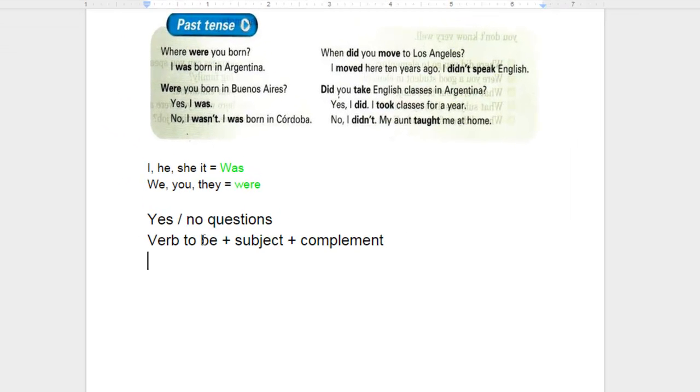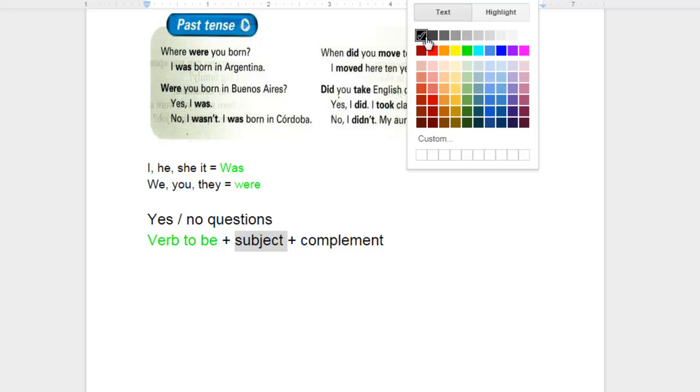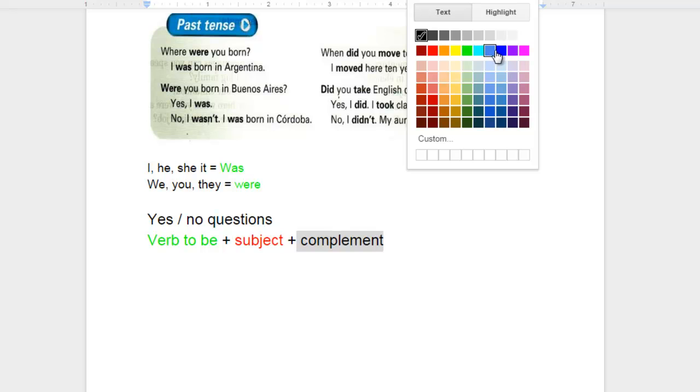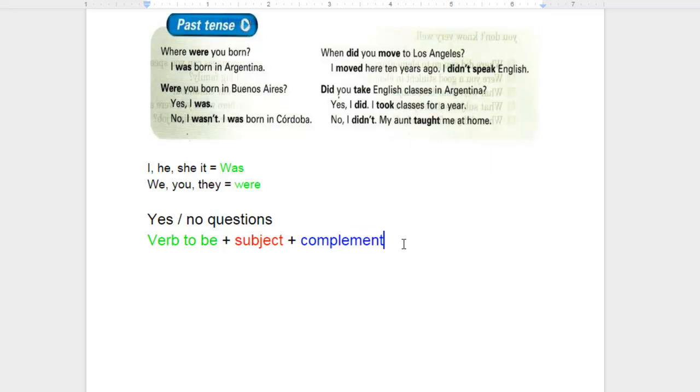The first thing we're going to include will be the verb to be, and I'm going to color this in green. I'm going to color the subject in red. And the complement, I'm going to color in something different, blue this time.